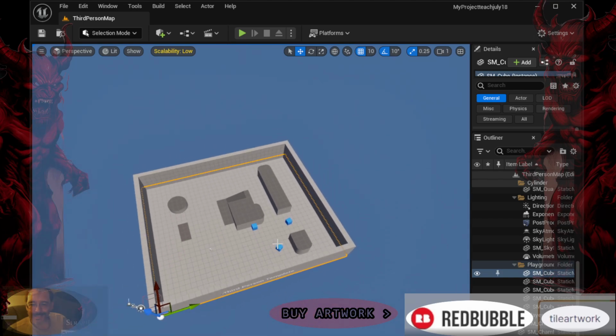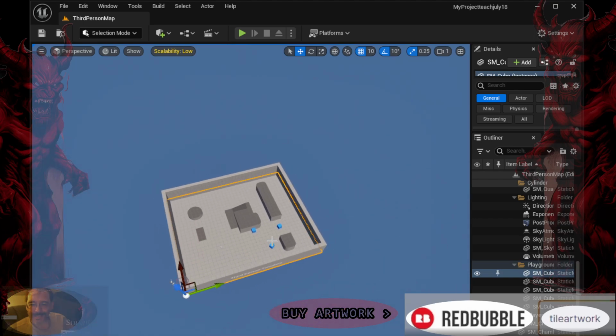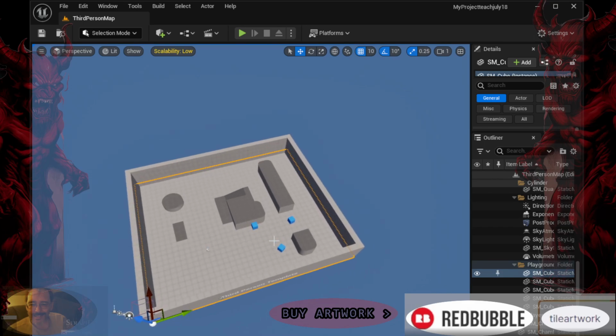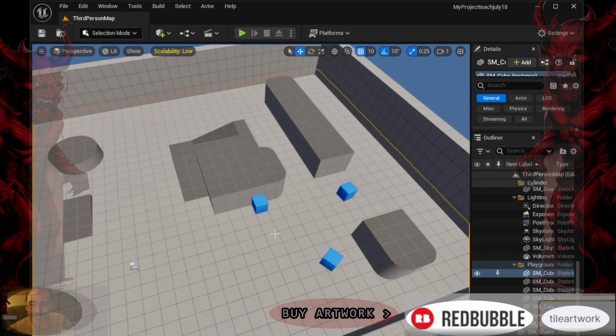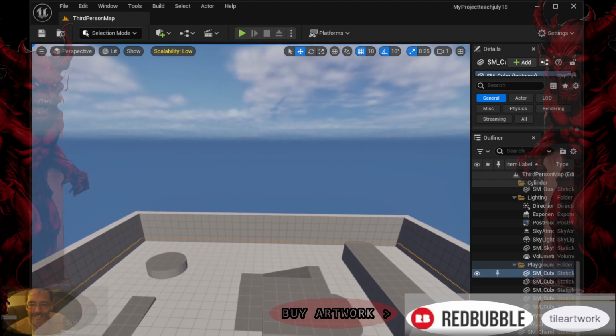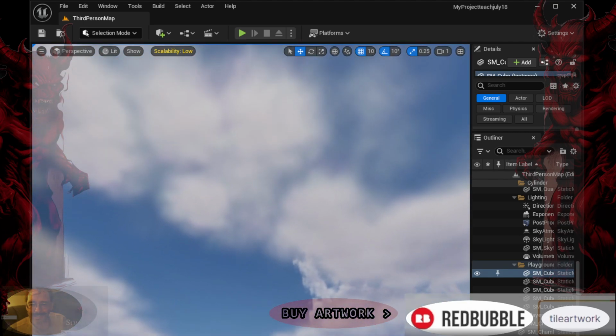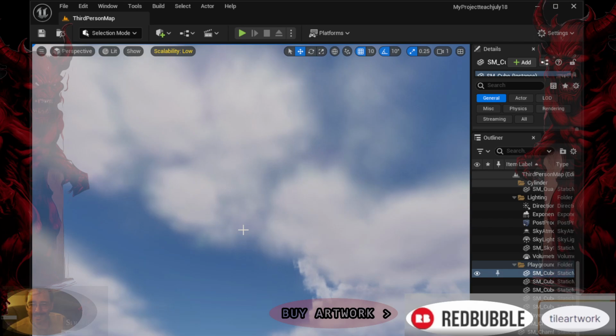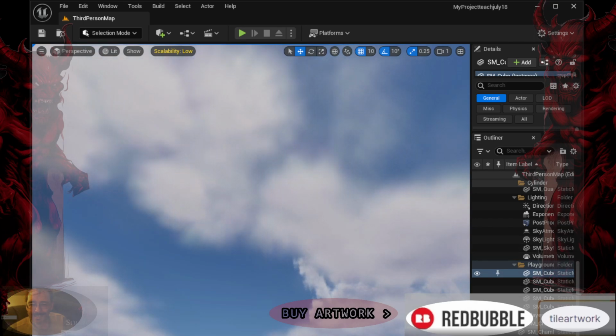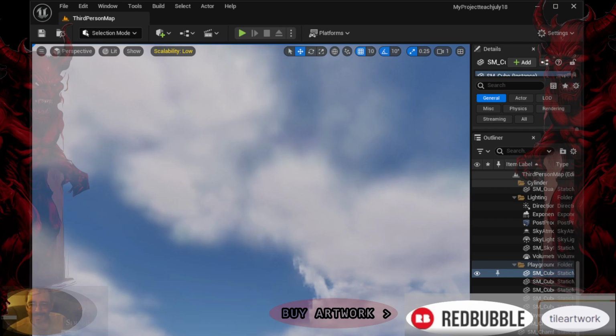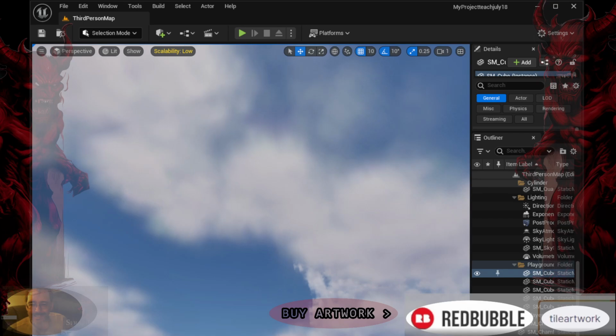5. Training and simulation. The engine is employed in creating training simulations for various industries, including military, medical, and aviation. These simulations provide a safe and cost-effective way to train personnel by replicating real-world scenarios in a controlled virtual environment. 6. Education. Unreal Engine is used as a teaching tool in schools and universities to teach students about game design, programming, and 3D modeling.